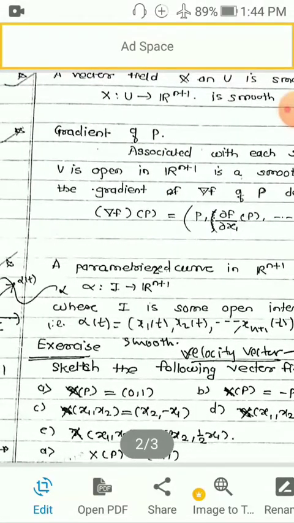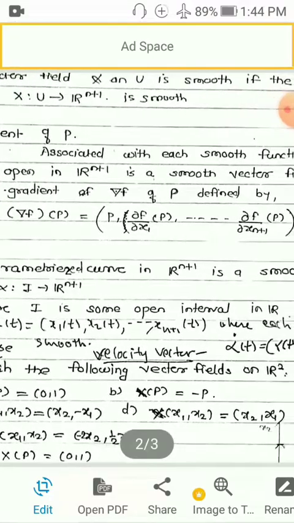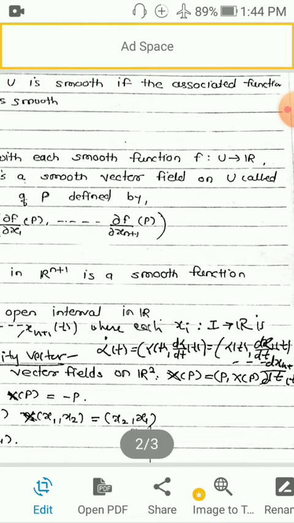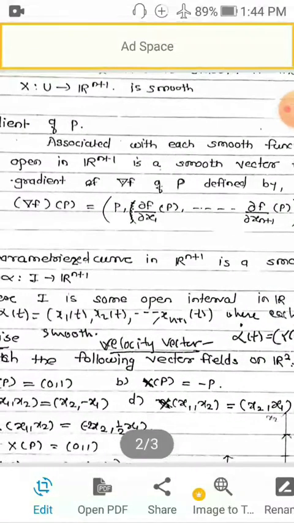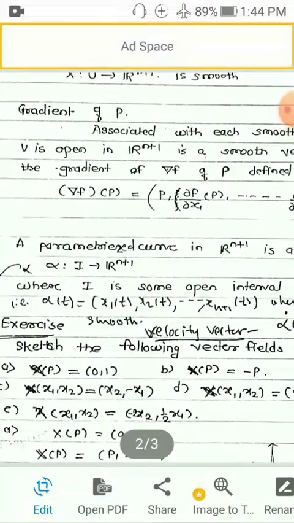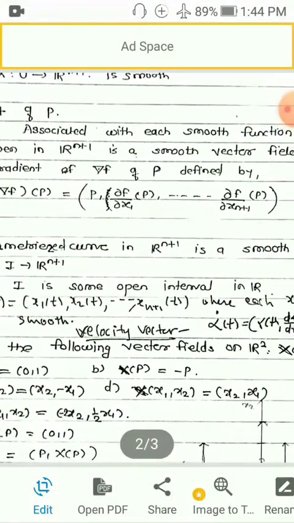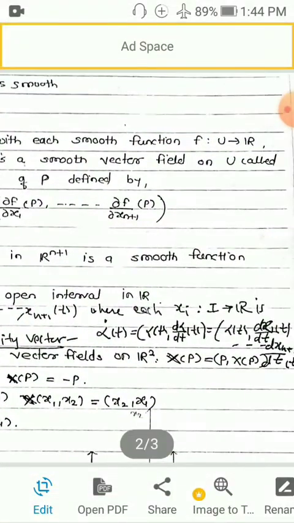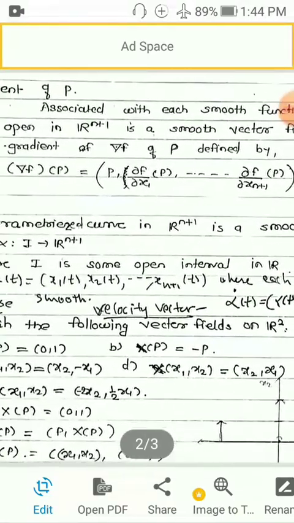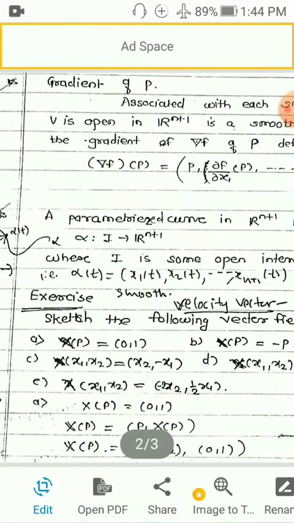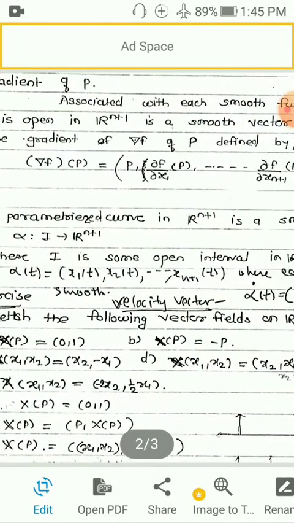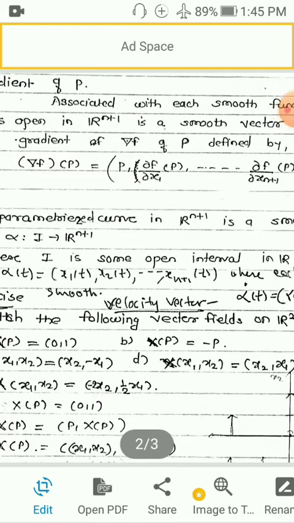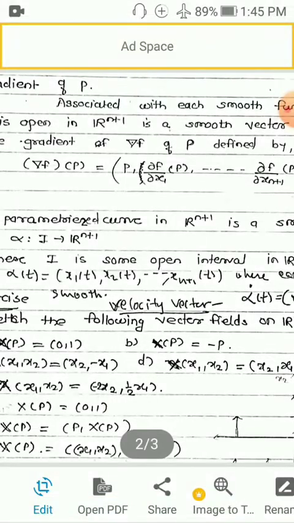Now, the gradient associated with each smooth function f from U to R, where U is open in R^(n+1), is a smooth vector field on U. This is called the gradient, denoted by ∇f. What is the gradient at p? ∇f is a new function.